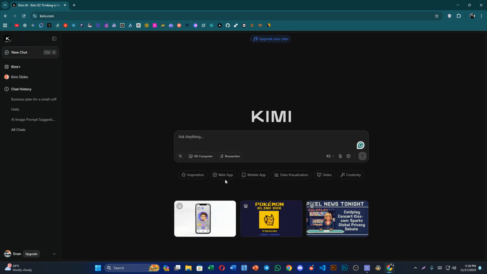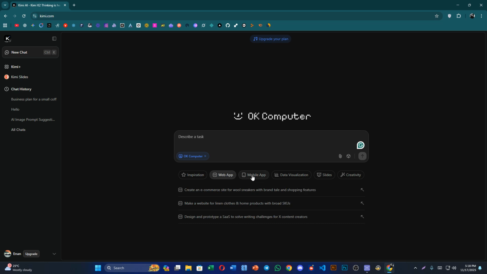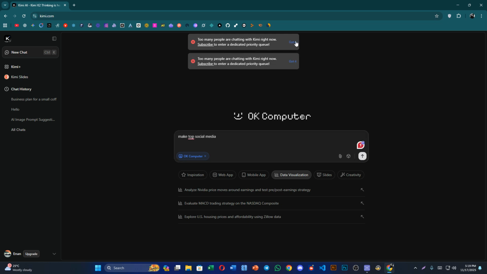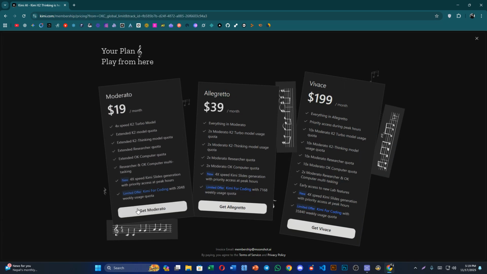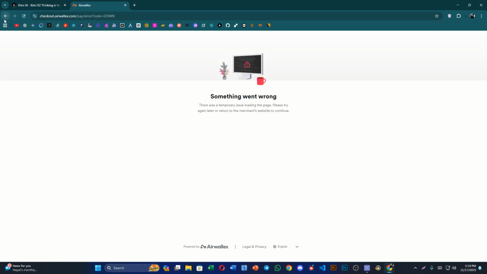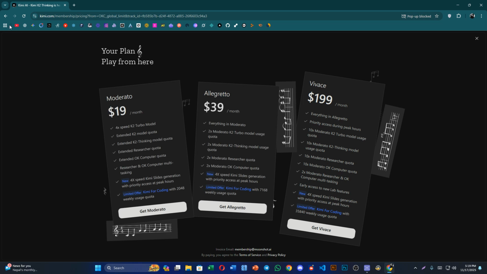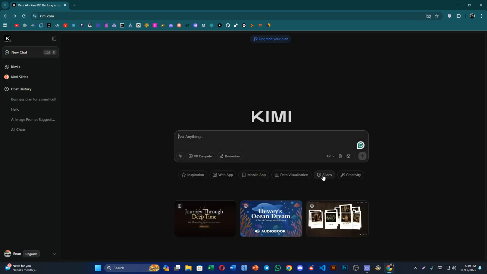Or you can choose here options like inspiration, web app, mobile app, and data visualization. I'm just going to click here, make top social media, data visualization. You can see that in free mode sometimes it doesn't work, so you have to subscribe. It's like a chatbot, but it's not totally free. If you want more options like creativity slides, you can use it.